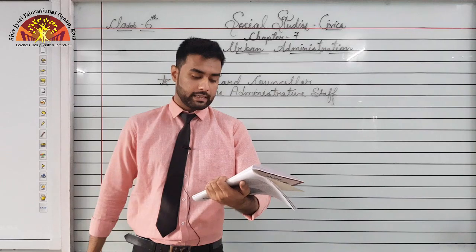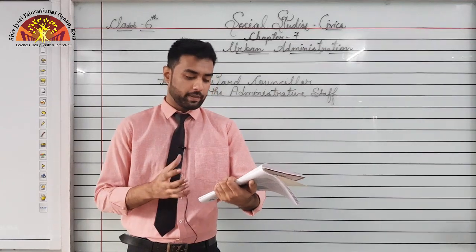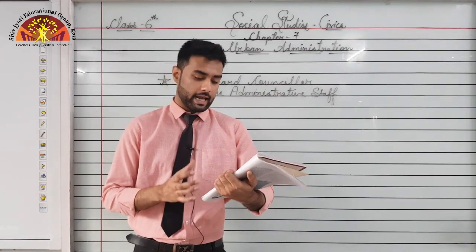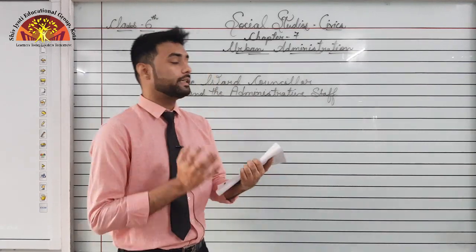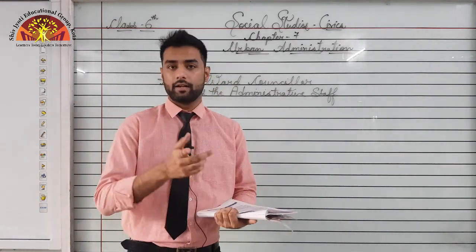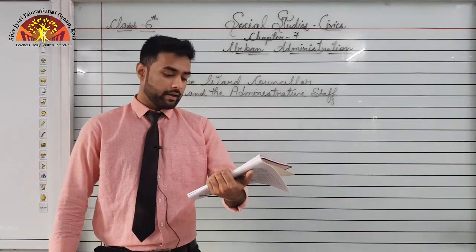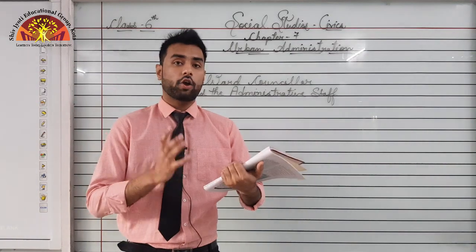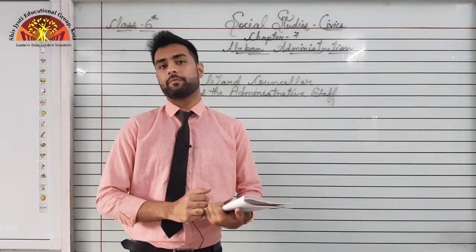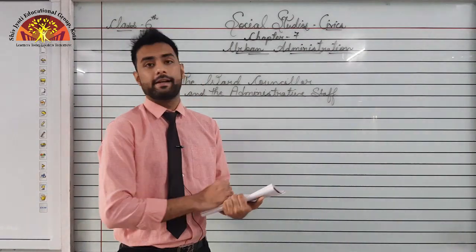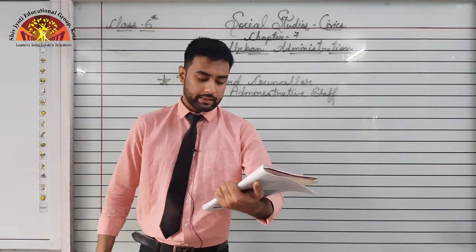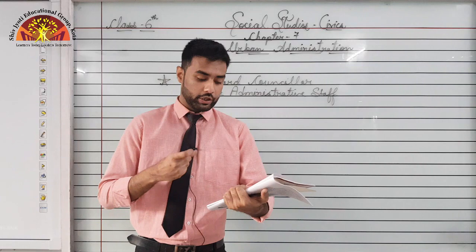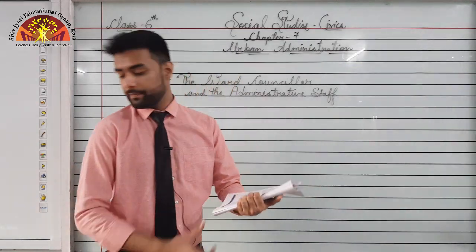Okay. Cities are usually quite large, so the municipal corporation has to make a lot of decisions as well as do a lot of work to keep the city clean. Now we know that the cities are very large. Take the example of our Kota city. Isn't it a large city? It is, correct? Now it has a lot of work to do. That means a lot of decisions have to be taken, that where we should build a park, where we should repair the road.